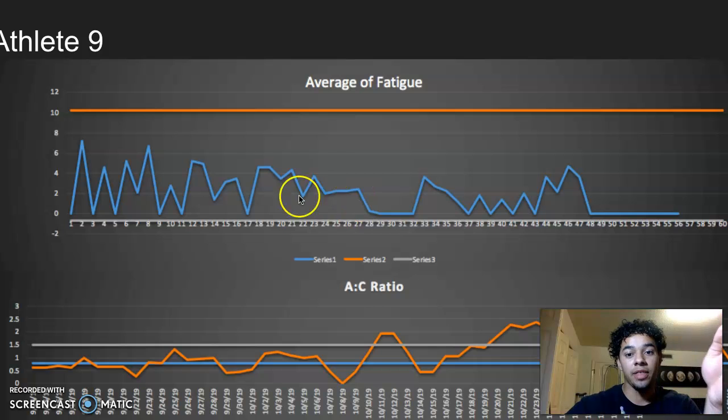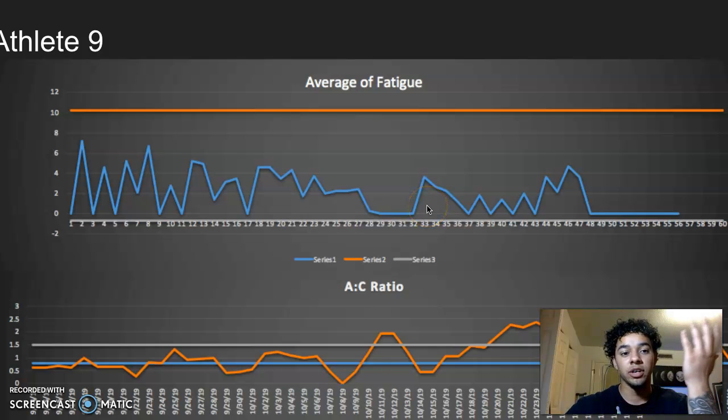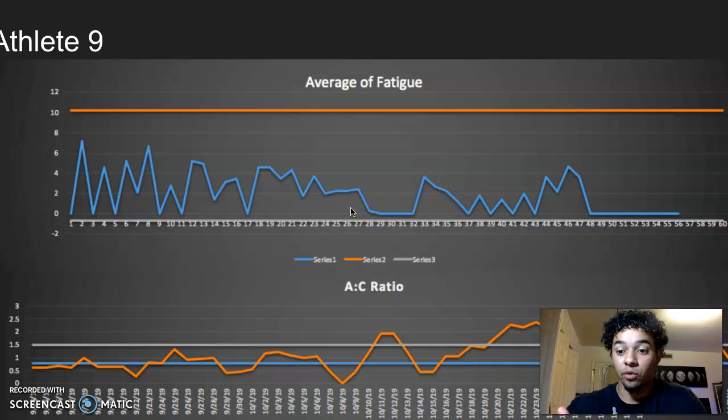Athlete 9. Okay, athlete 9's fatigue levels are pretty low, so we need to get them in a game. I'd say, "Hey coach, athlete number 9, they might not be a starter, but hey, let's try to get them some more playing time to get growth and adaptations to occur, okay?"